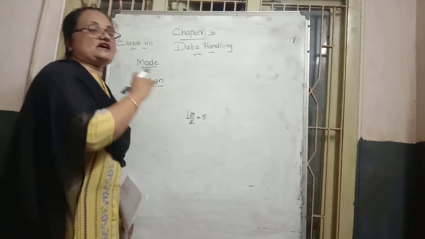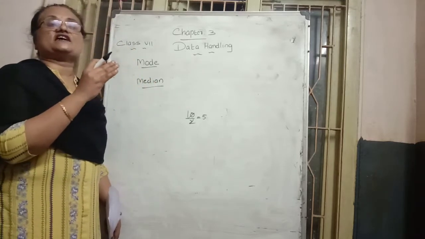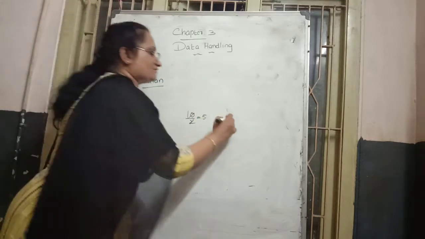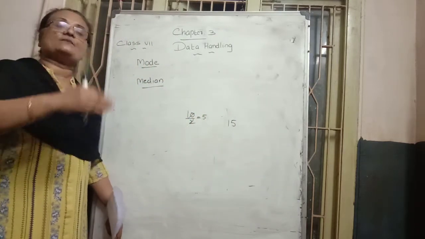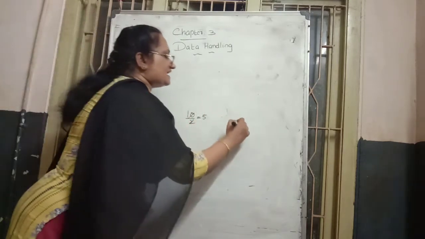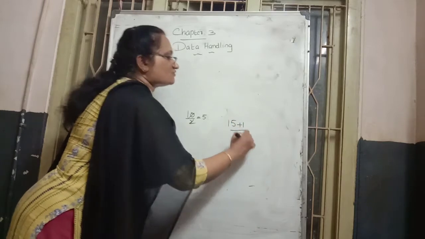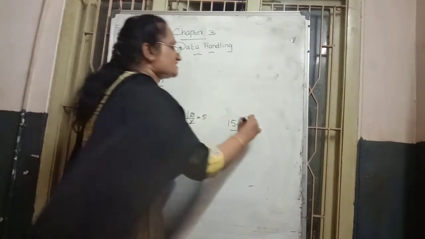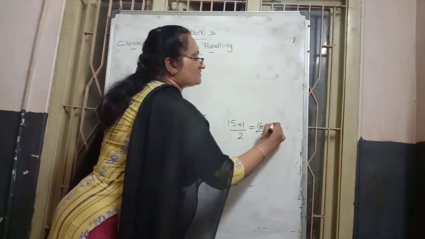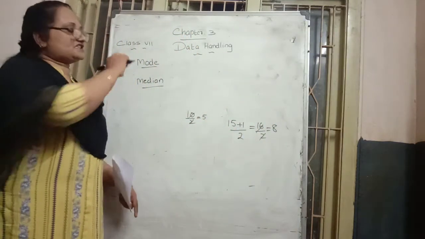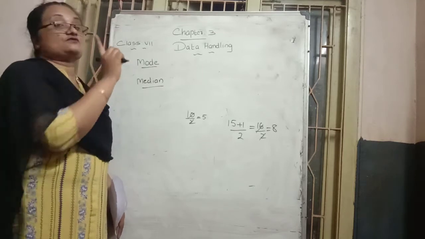Or suppose that, on counting, the number of data is 15. Is 15 an odd or even number? Odd number. In the odd number case, we add 1 and divide by 2. That means 15 plus 1 comes to 16, and 16 divided by 2 is 8.